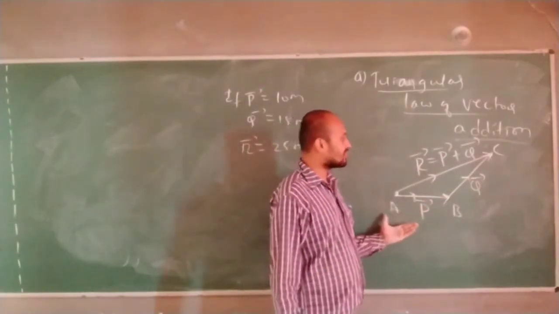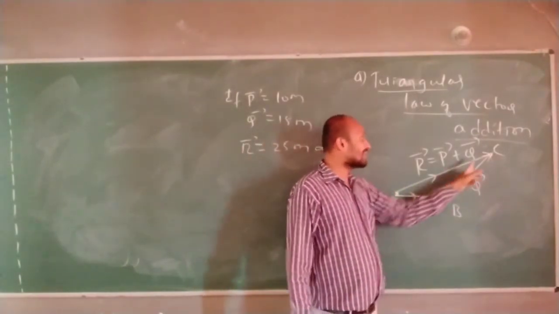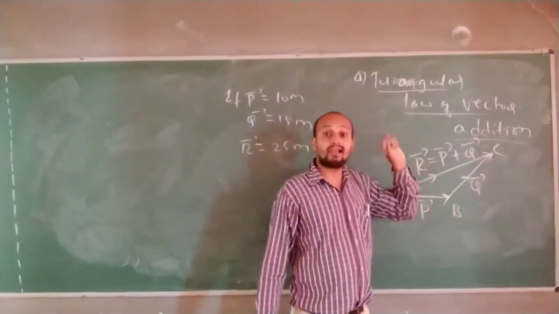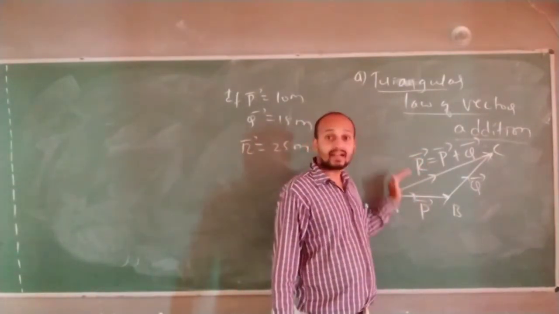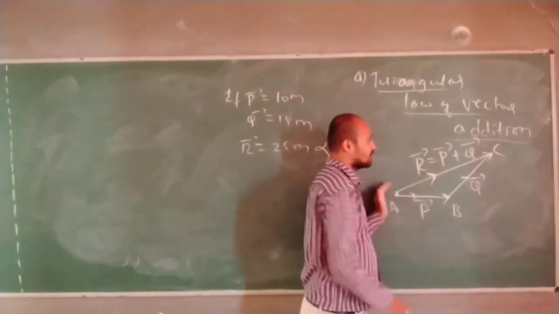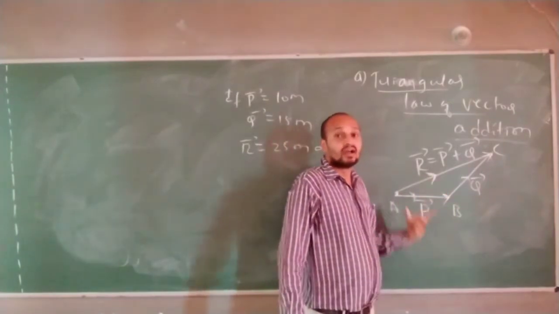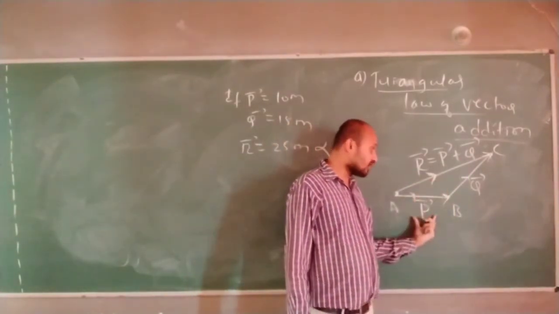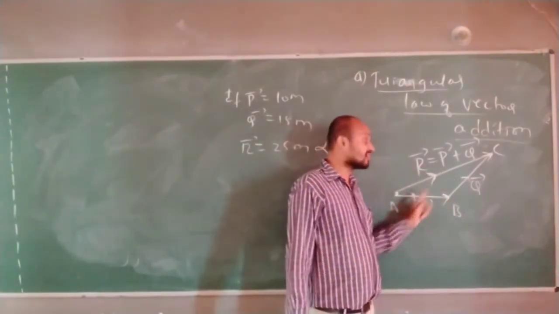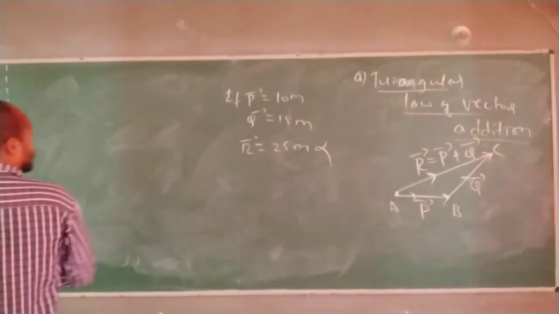This vector represents the addition of these two vectors. If you measure the length of this resultant vector, that will be the magnitude of the resultant vector. The direction I have already shown. But for the magnitude, if you measure the length of the third side of the triangle, that will be the resultant of these two vectors. Correct now?